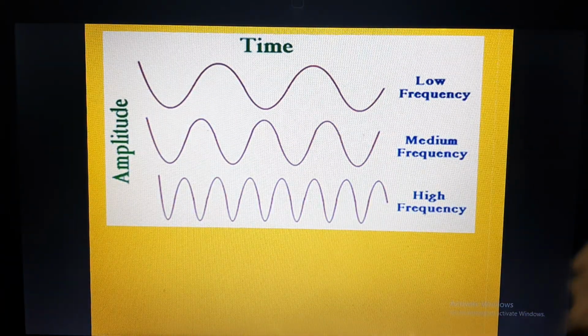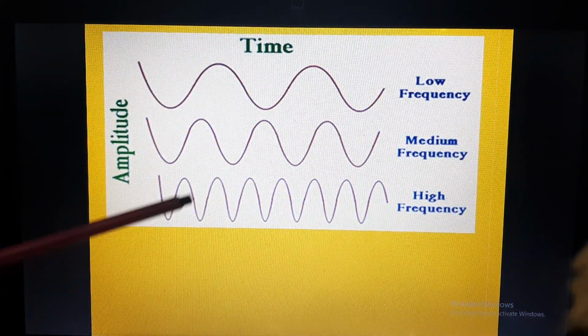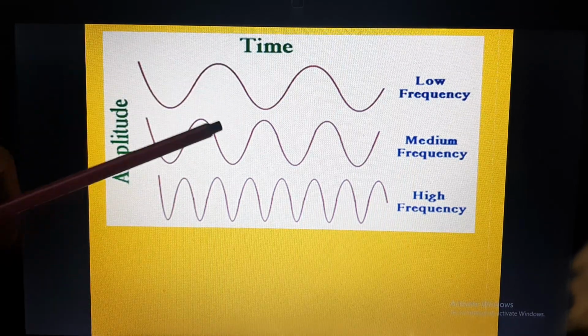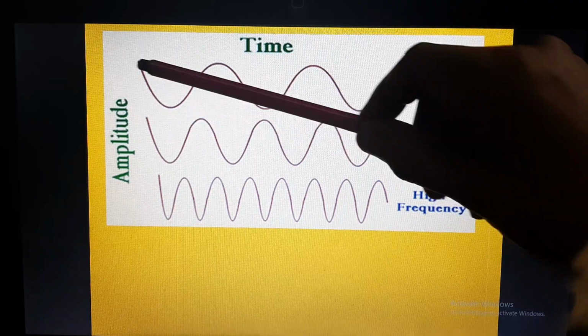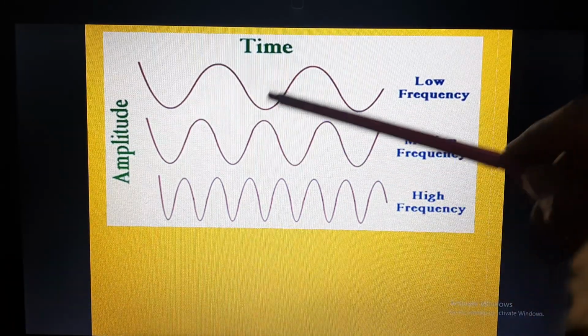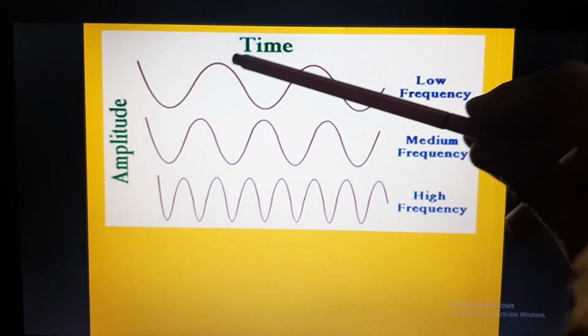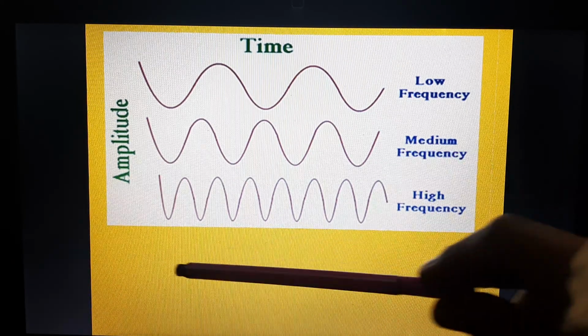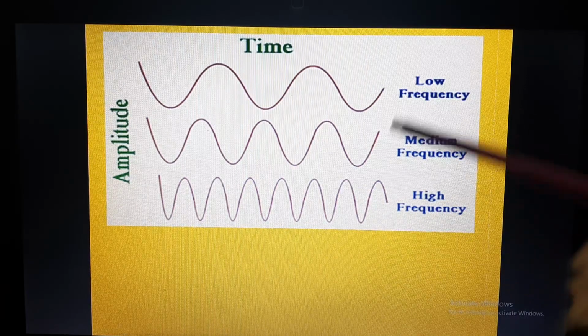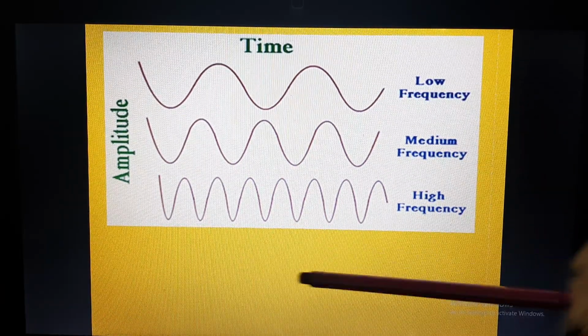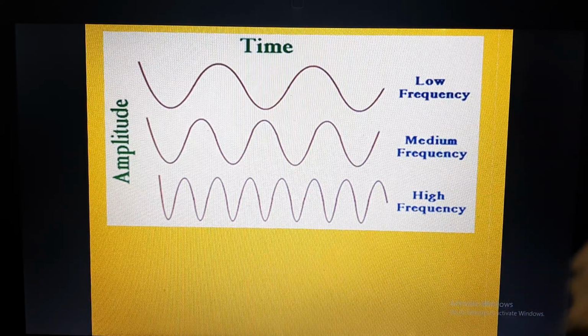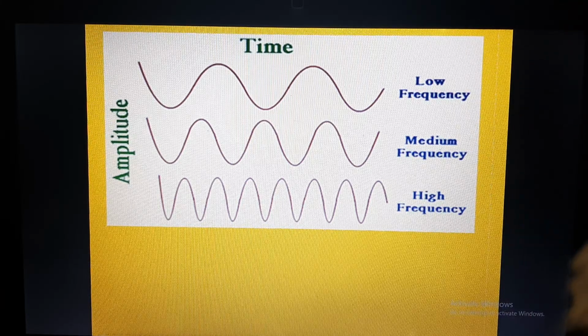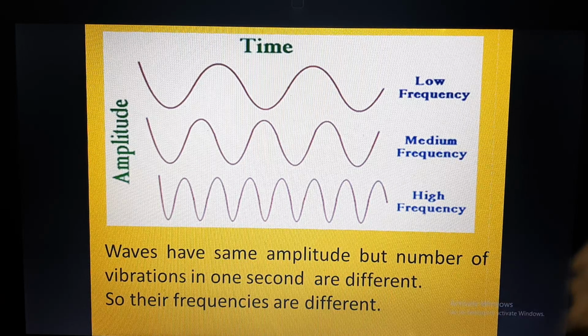Here you can see there are three waves. Amplitude is the same in all three. But here there are fewer waves or curves, here there are more waves, and here there are a higher number of waves. So this is low frequency, this is medium, and this is high. If you observe these wave structures, you can easily find out which has low frequency and which has high frequency. These waves have the same amplitude, but the vibrations per second are different, therefore the frequencies are also different.